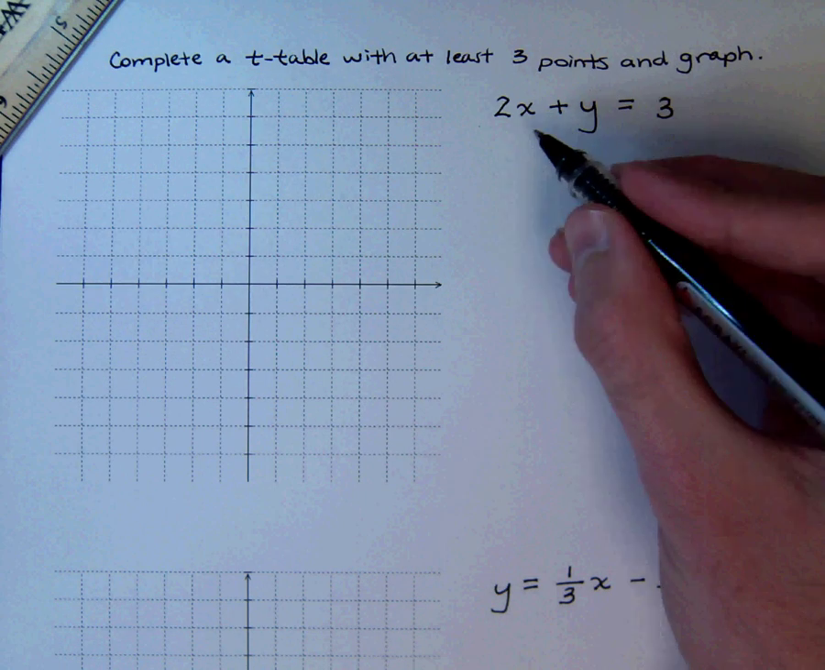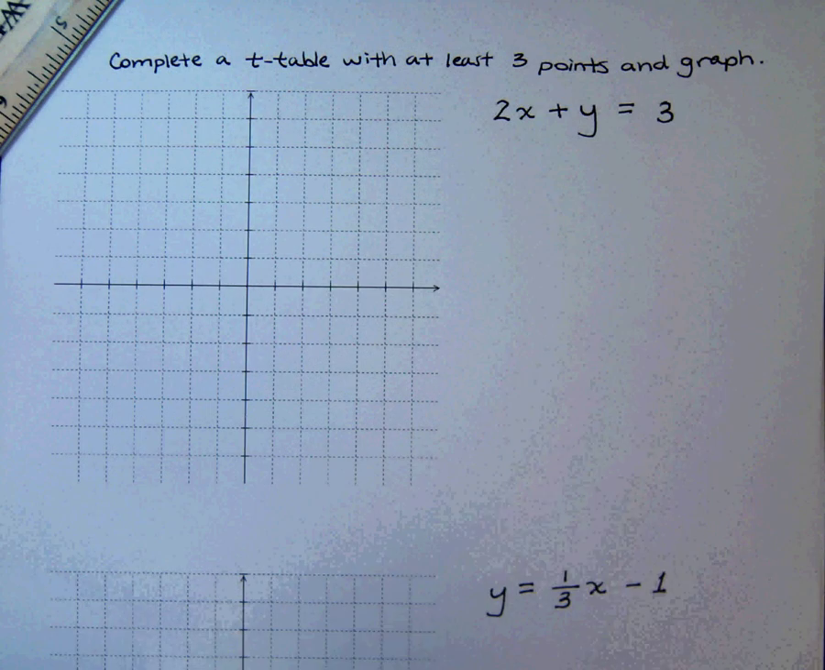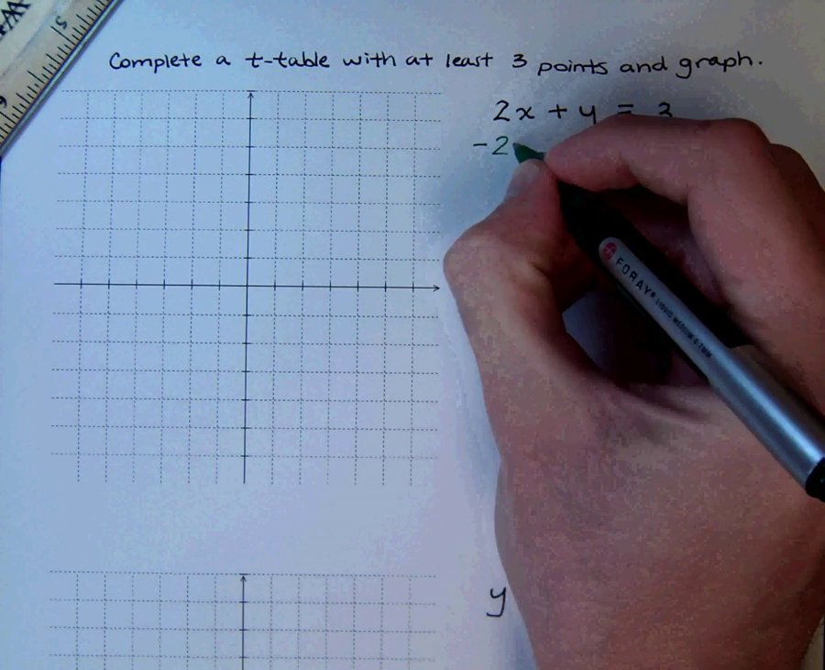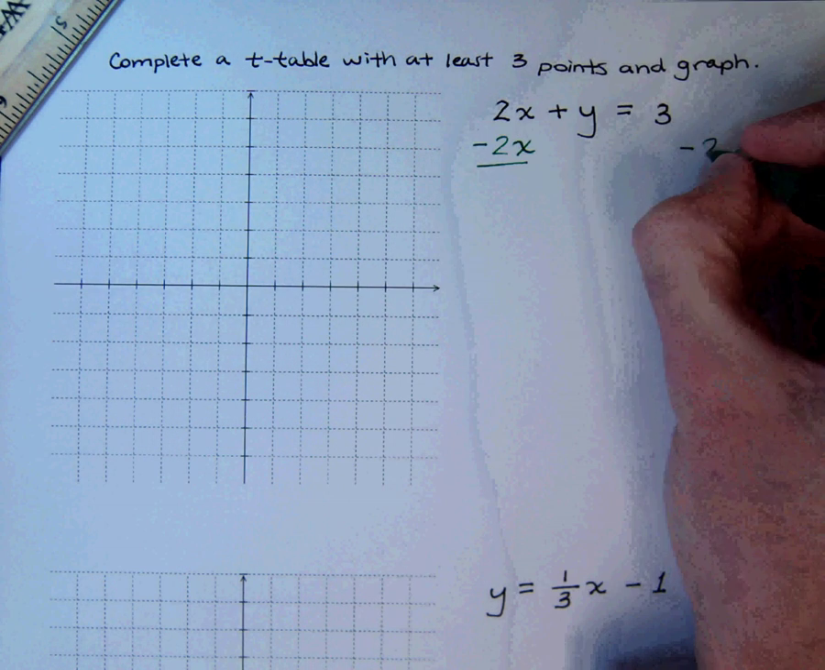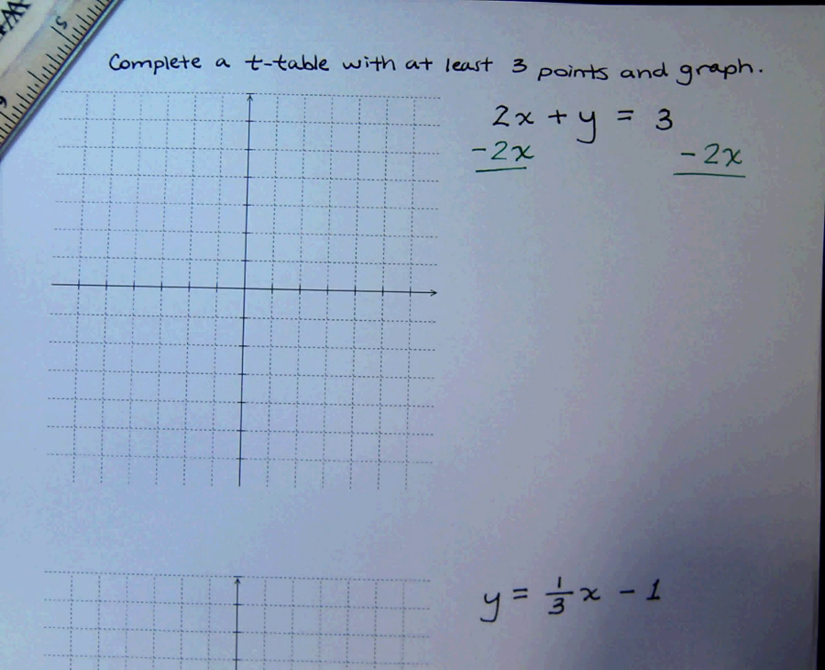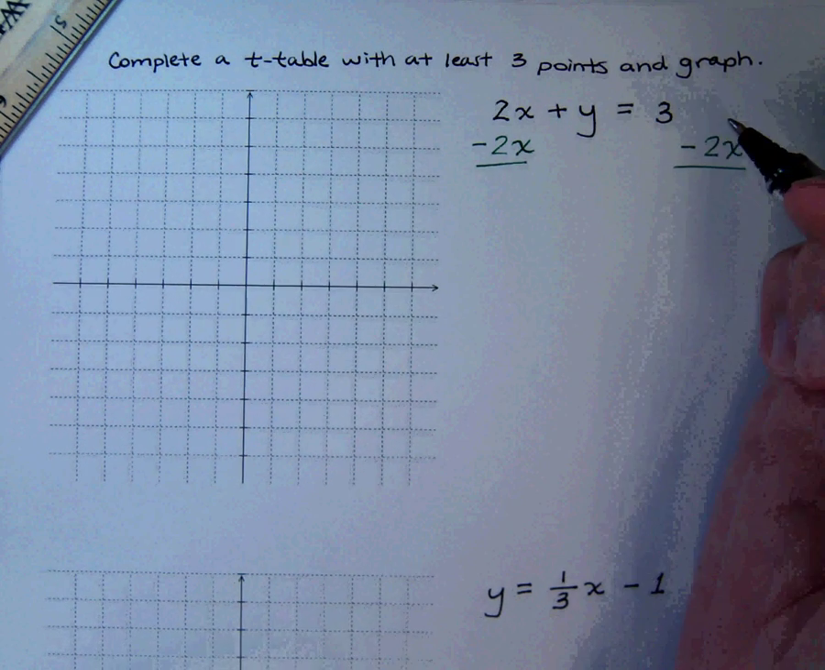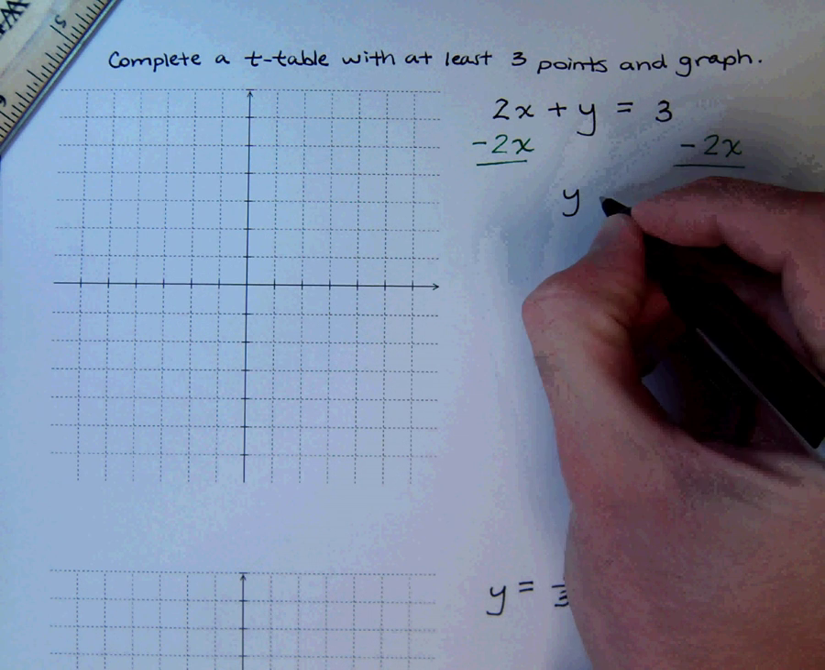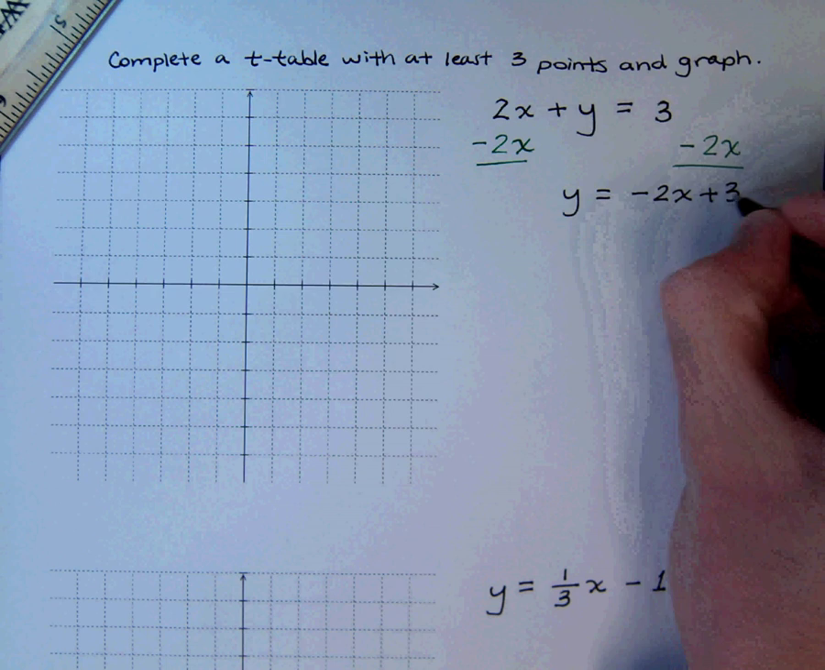So for this first one, what we need to do in order to solve for y is to subtract 2x from both sides. Subtracting 2x on both sides will allow us to isolate the y, much the same way that we did back in section 2.5 whenever we had formulas. Now, subtracting 2x from both sides gives me the equation y is equal to negative 2x plus 3.